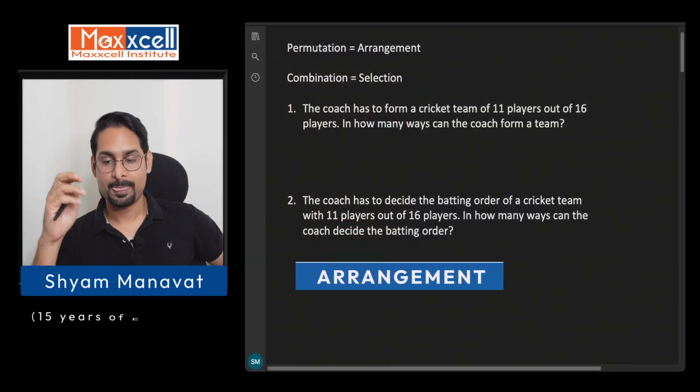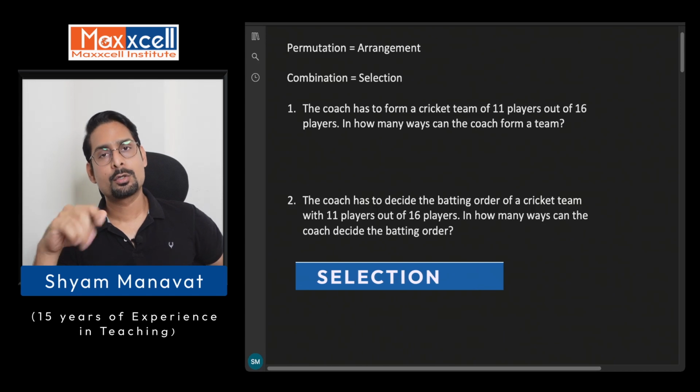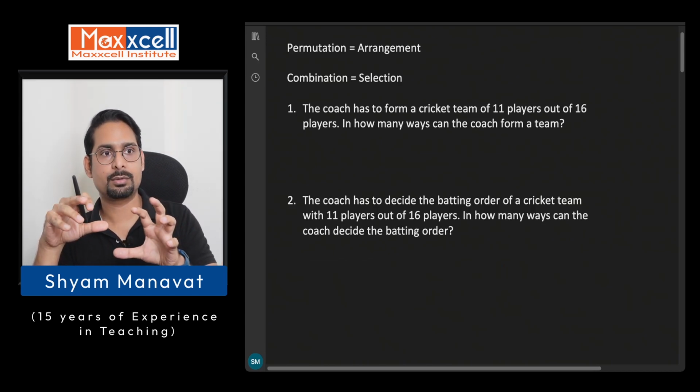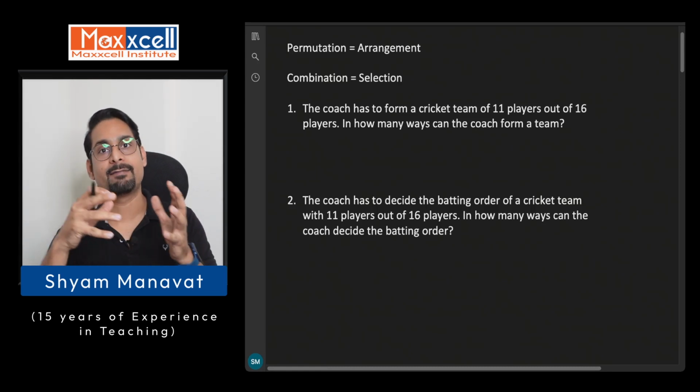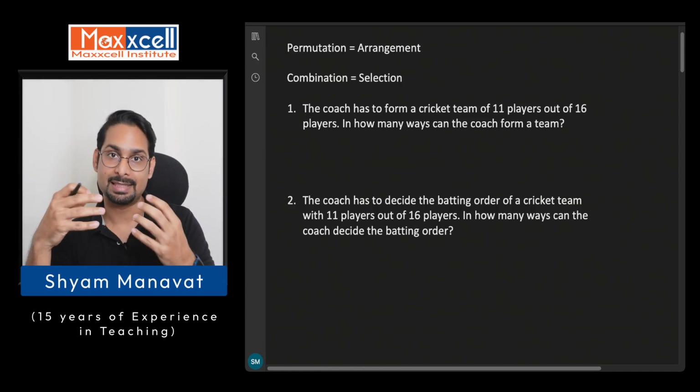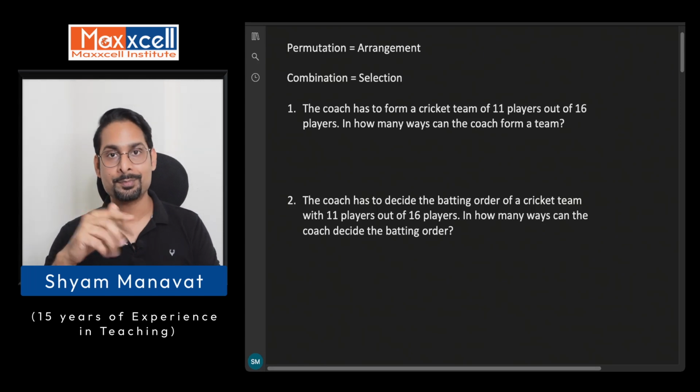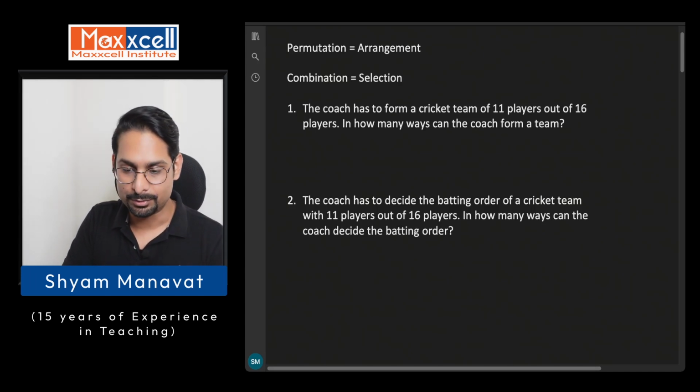So let's get started. Permutation is arrangement and combination is selection. So wherever we find that we need to find out the possible arrangements, we will use permutation, and wherever we feel that we need to find out the possible selections, we are going to use combination. So I have these two cases for you.